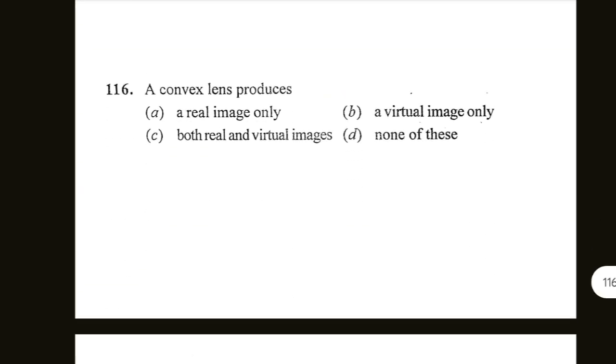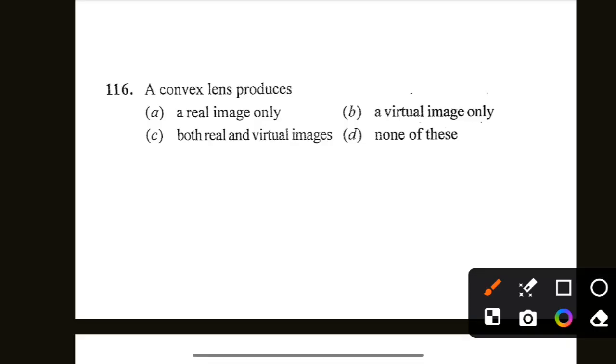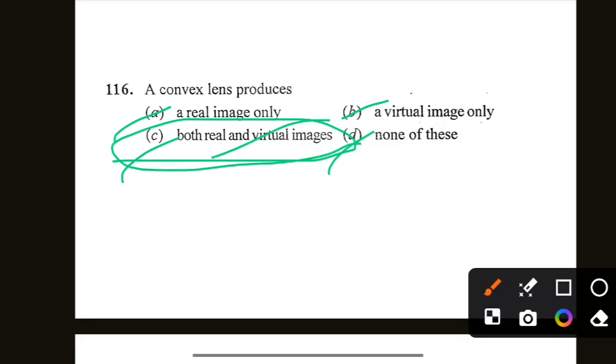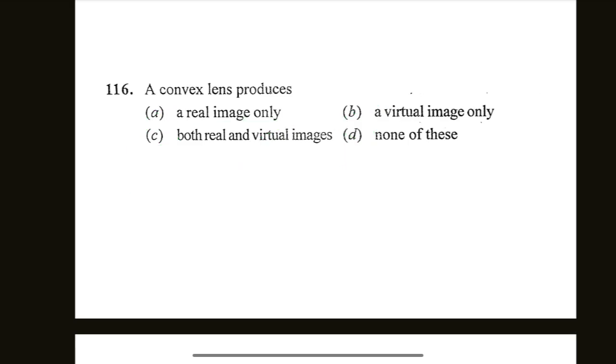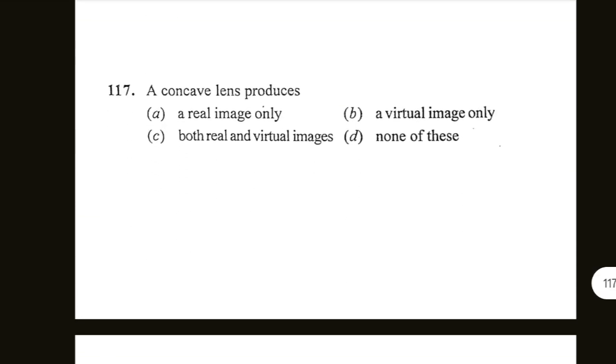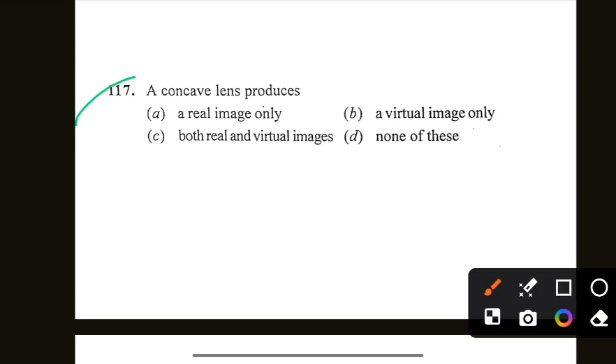Next question is convex lens produces a real image only, virtual image only, both real and virtual images, none of these. Option C is correct, both real and virtual images. नेक्स्ट इज concave lens produces a real image only, virtual image, both real and virtual, none of these.